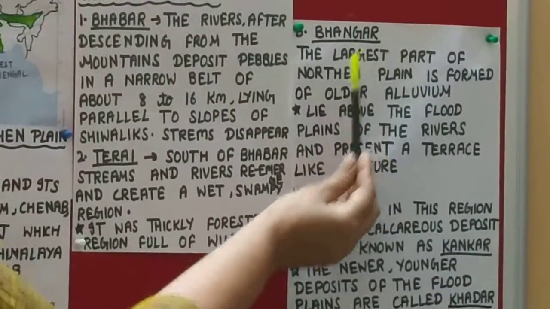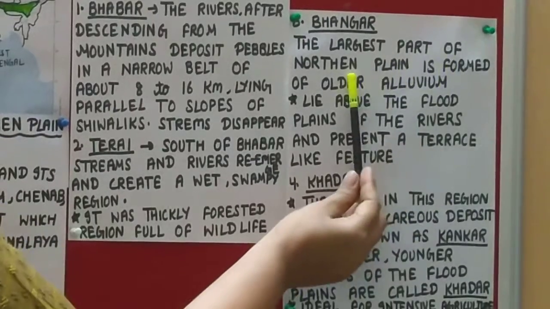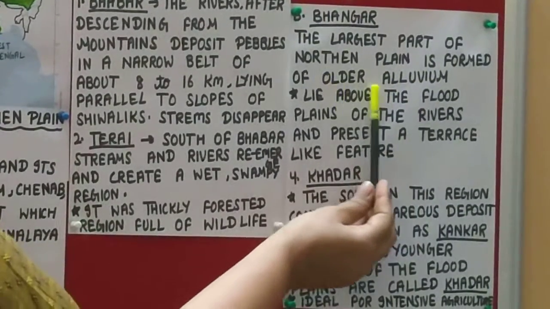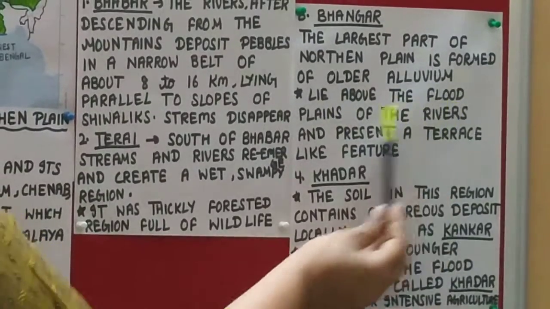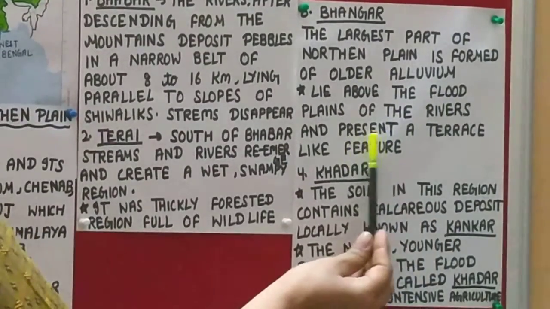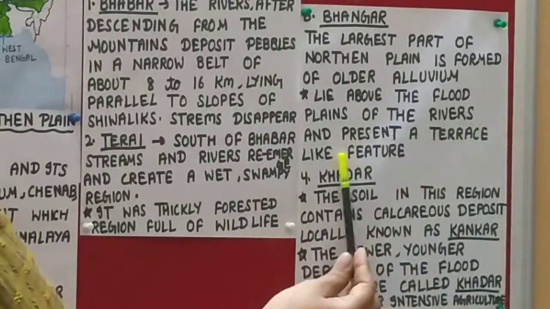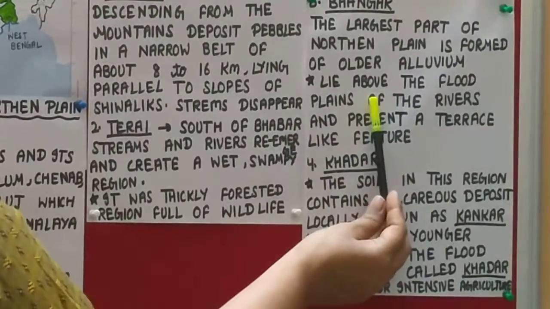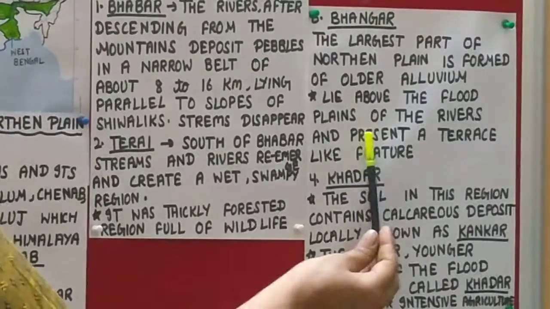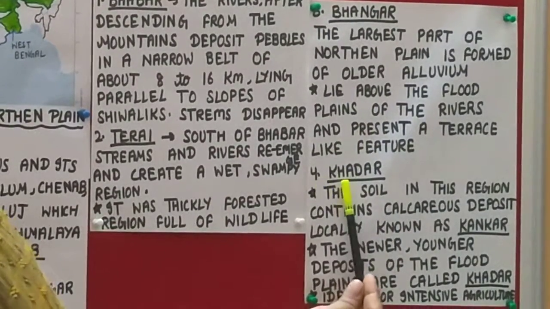Third one is Bhangar. The largest part of the northern plain is formed of older alluvium. It lies above the floodplains of the rivers and presents a terrace-like feature. This area is upland to the Khadar. The next one is Khadar.